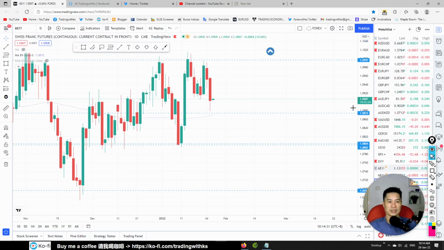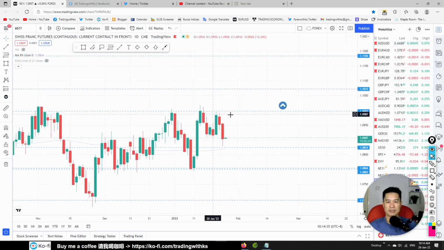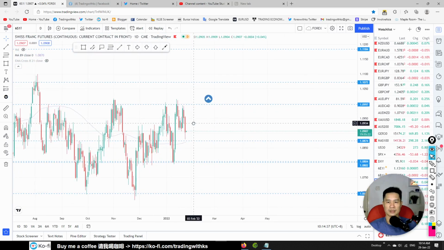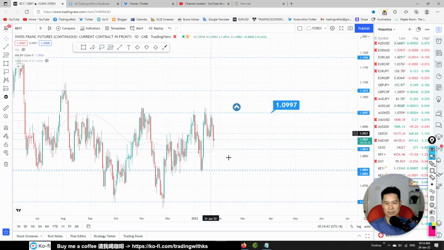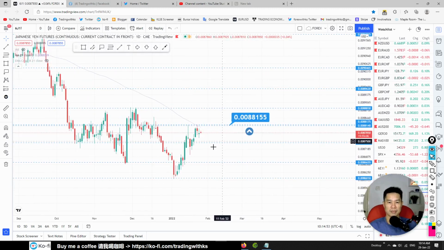And this one, Swiss franc. Swiss franc is a bit weak. Swiss franc is unable to break through this area, 1.0997. So there's a possibility that Swiss franc is weakening. Those pairs that showed strength on the weekend are actually starting to weaken a bit now.